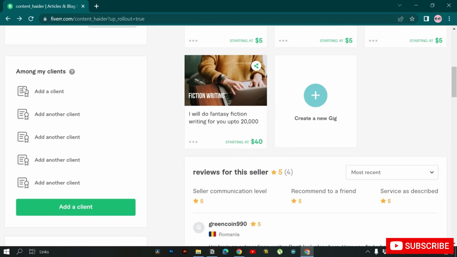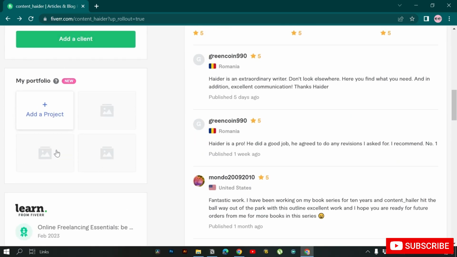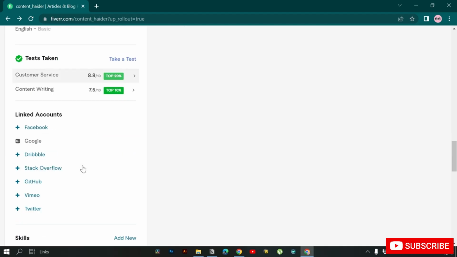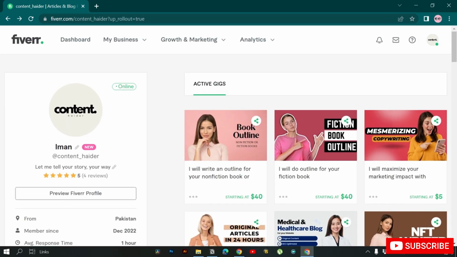Of course, there is this among my clients section, where you can add your clients. This will not be visible to you when you are a new freelancer. And the my portfolio section will also not be visible to you. So basically forget about these two and make sure you have all of these things ready, so you can put a lasting impression on anyone who comes to your profile.